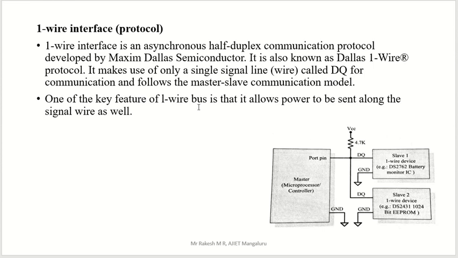One of the key features of the one-wire bus is that it allows power to be sent along with the signal on the wire as well. One wire means only one wire is there here, that is DQ. In this place you can see one supply voltage, VCC. We are supplying that voltage through that DQ line. That is the meaning of this line.